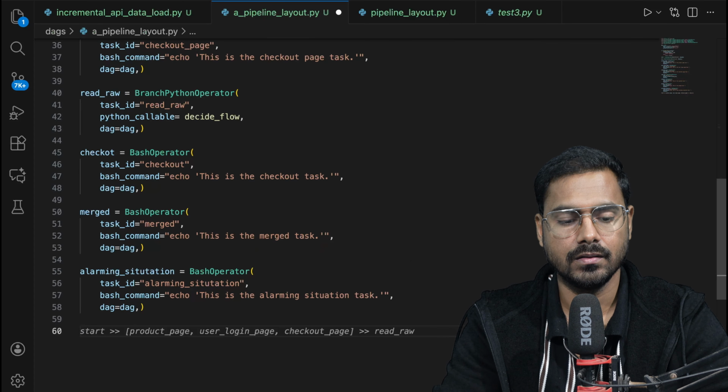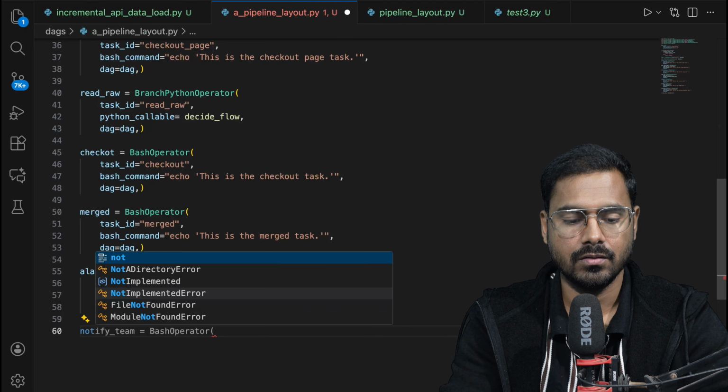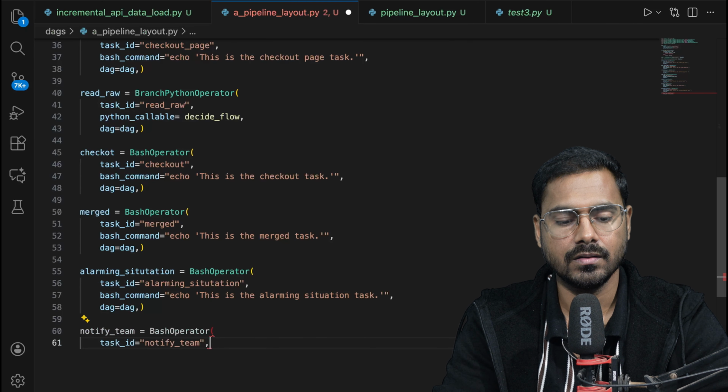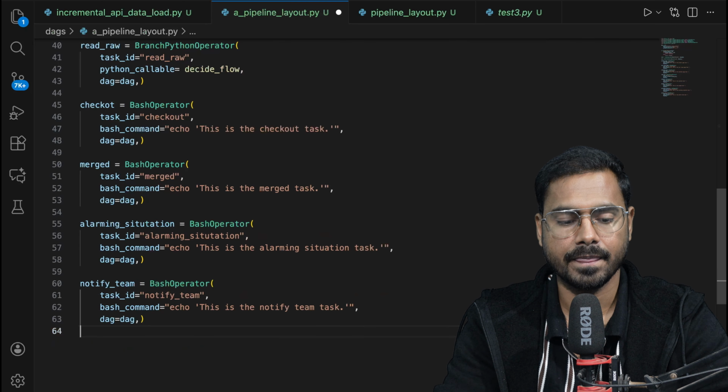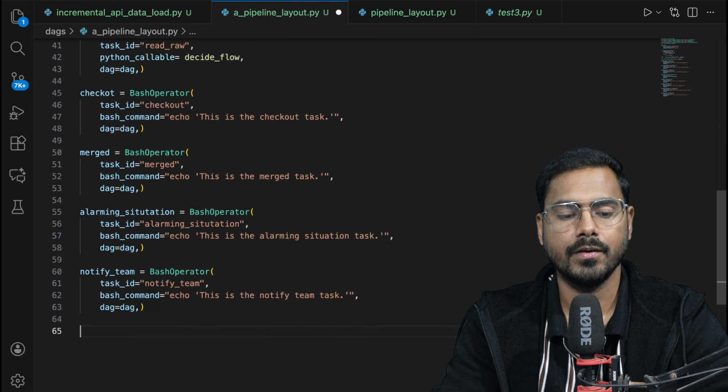And then what else? The last one is notify, right? So I'll create notify team maybe. Okay, so everything is in place now. I have created all the tasks.